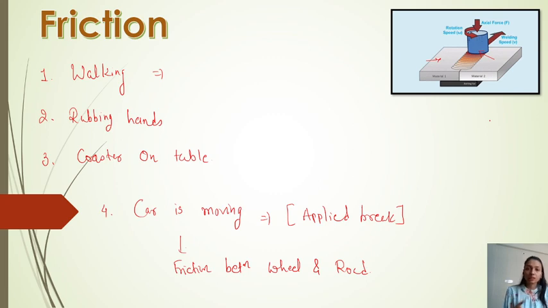But if we consider bricks, or we are going in a car and there are a lot of solid materials on the road, what happens? Our car does not move easily. Why? Because there is friction between the wheels and the solid material on the road, so there is high friction. Understand? That is why we say friction depends on the surface of the body, or any material of the body.